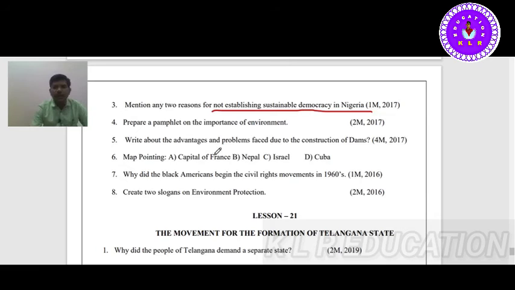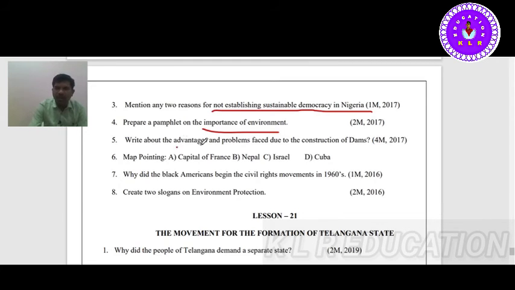Prepare a pamphlet on importance of environment. So you have to prepare a pamphlet, poster or pamphlet. These are the very important questions nowadays, compulsory questions. So you practice to prepare a pamphlet or poster with the help of your social teacher and also English teacher.